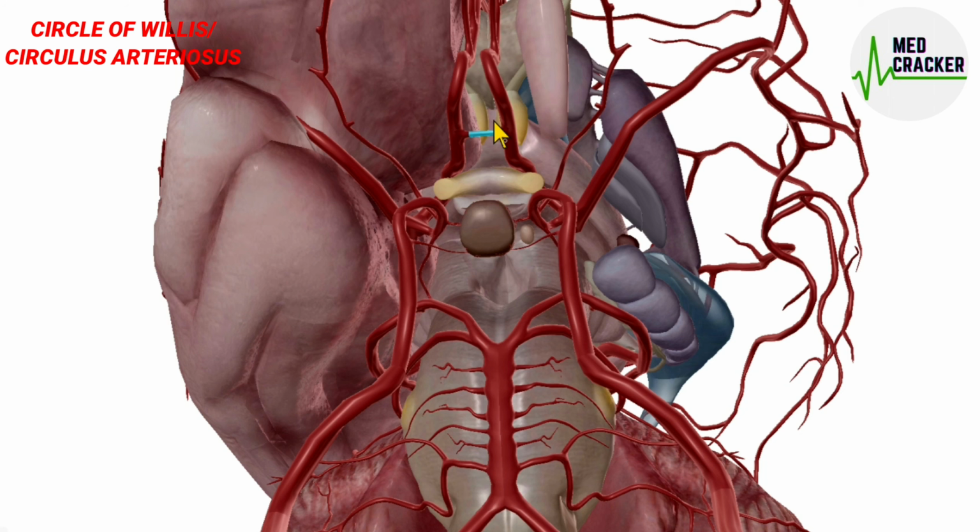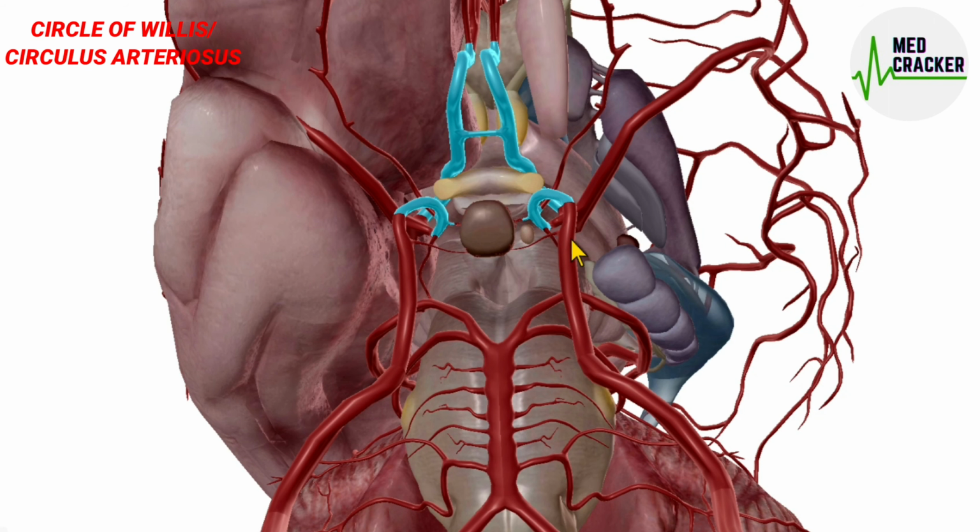And then anterolaterally, it is formed by the anterior cerebral artery. The anterior cerebral artery anterolaterally forms the circle of Willis. Then laterally, the proximal segment of both internal carotid arteries forms the circle of Willis.